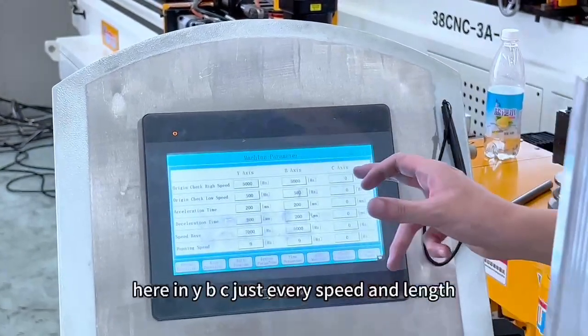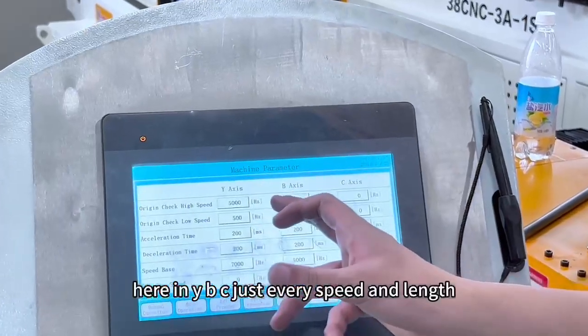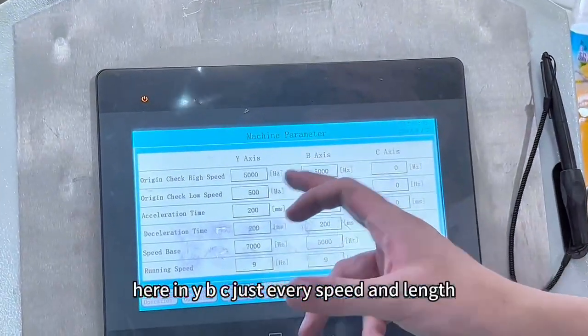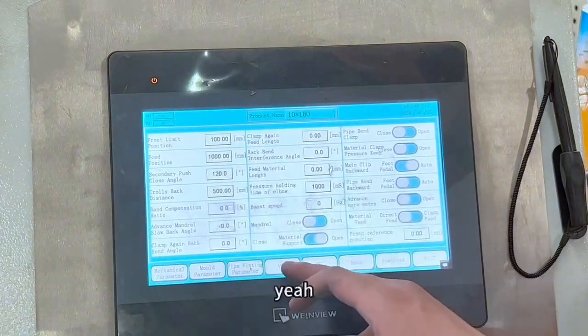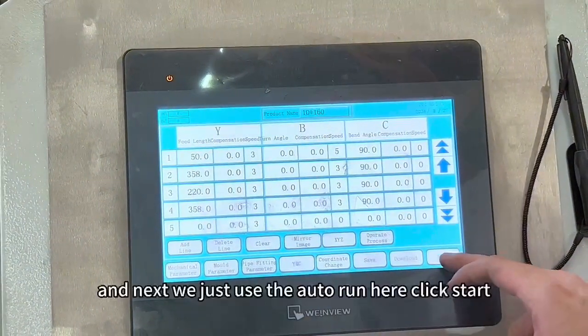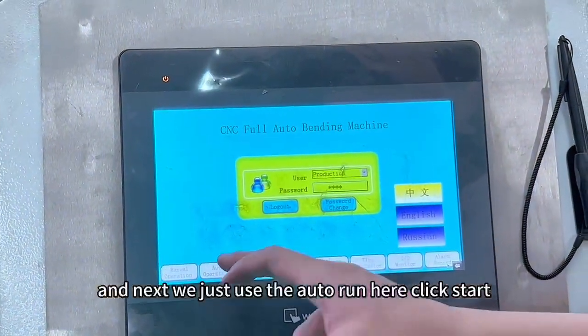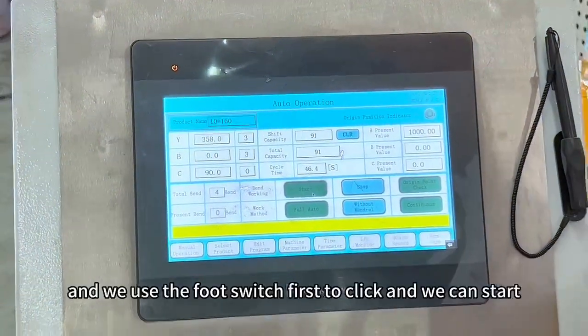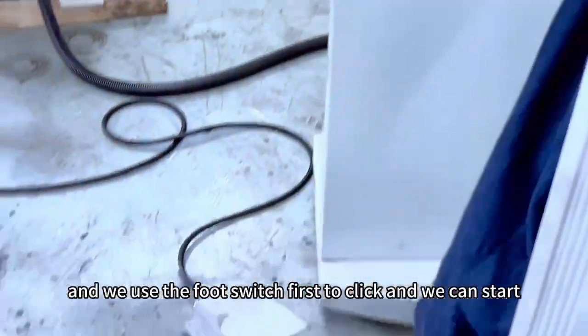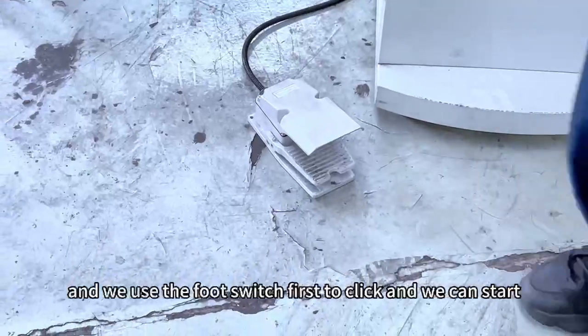Here in YBC, just set every length, speed and length here. And next we just use the auto run here. Click start, and we use the foot switch to click, and we can start.